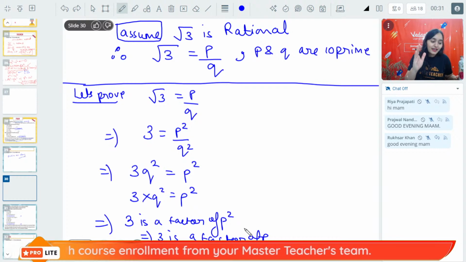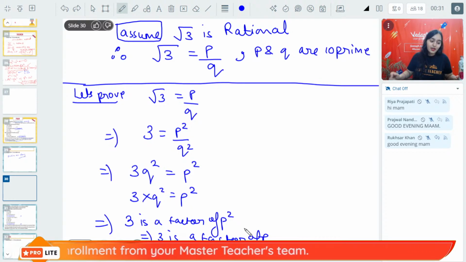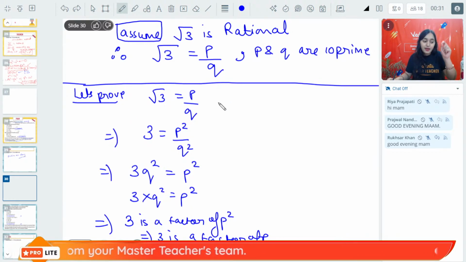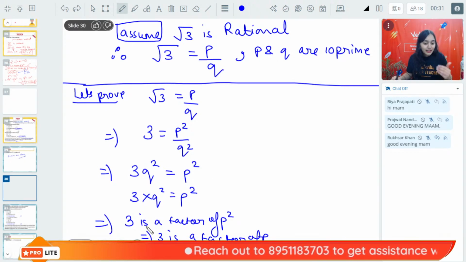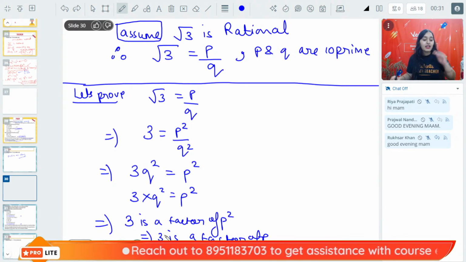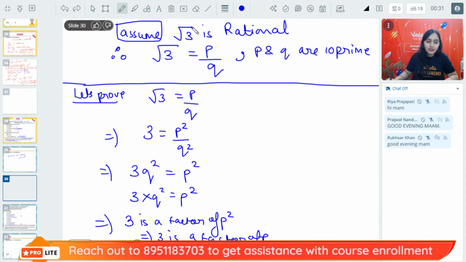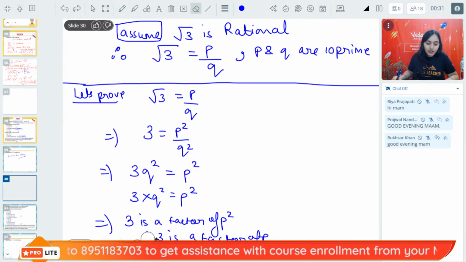यहाँ तक till here everybody is clear? Root 3 is P upon Q. That means 3 is P square upon Q square. That means 3Q square is P square. That means 3 is a factor of P square. If 3 is a factor of P square, it is not visible to you guys.